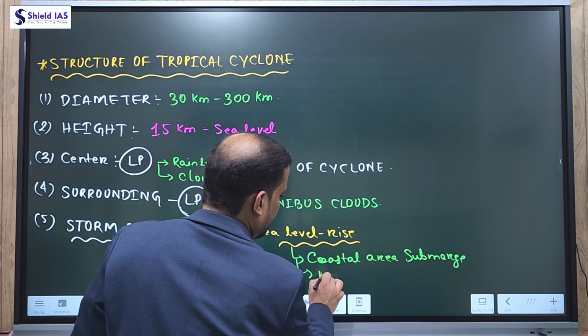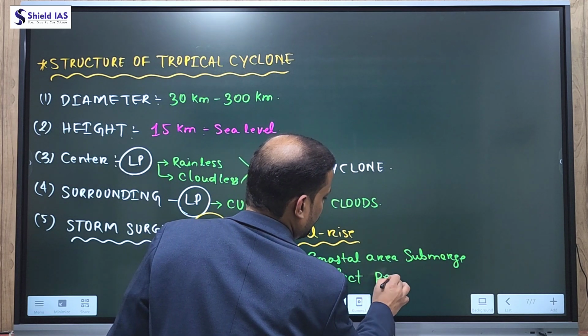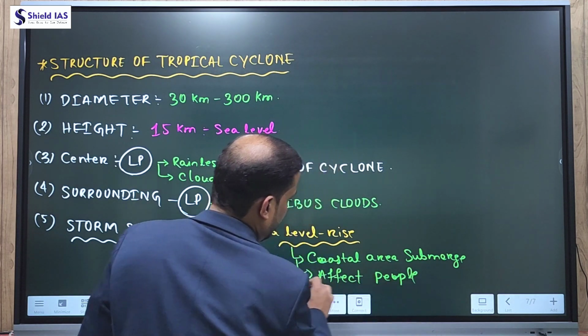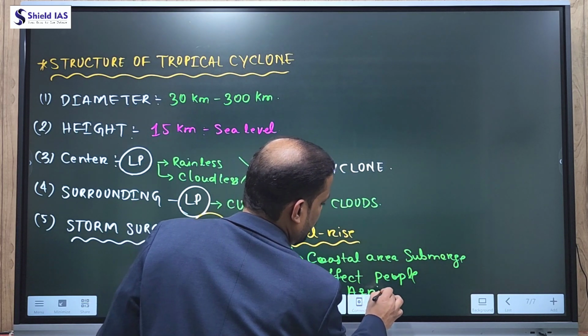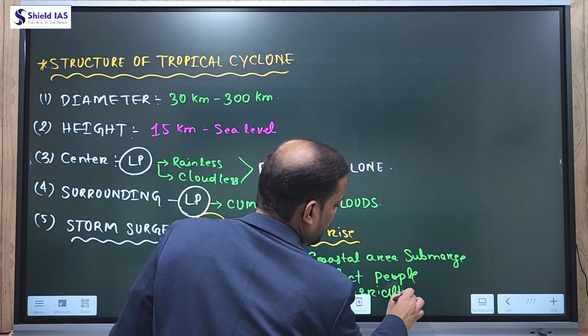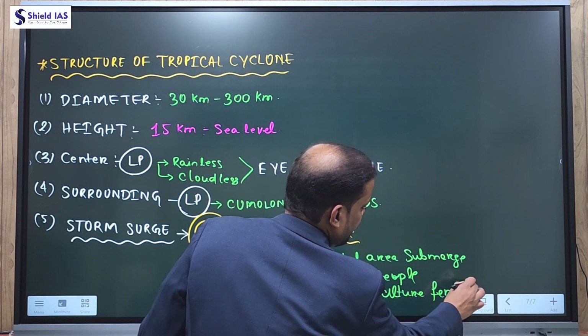It will also affect the people, the agriculture, fertile land, etc.